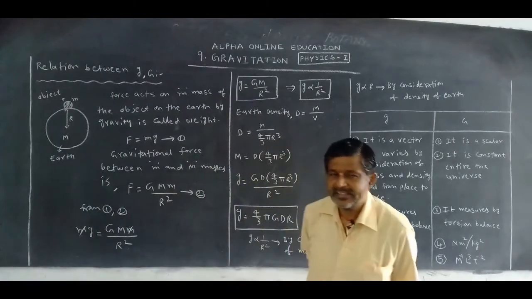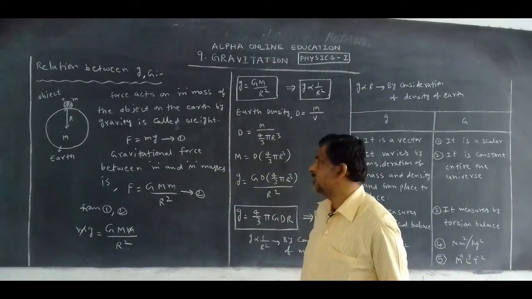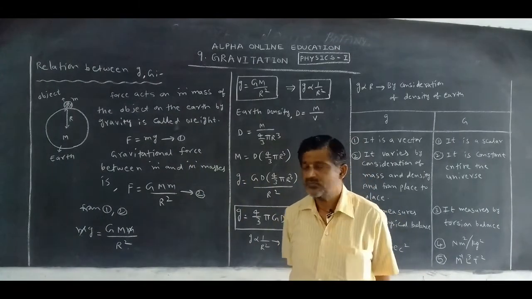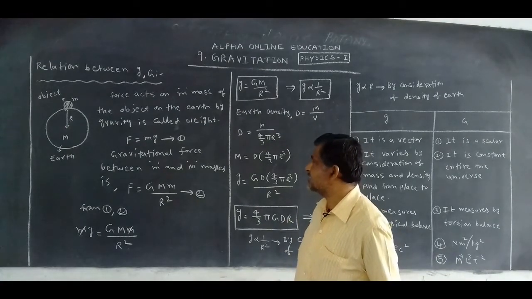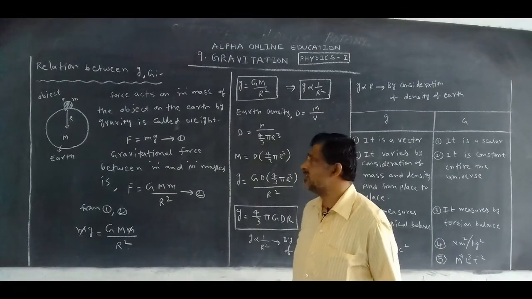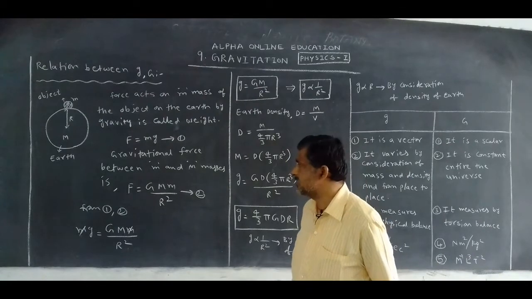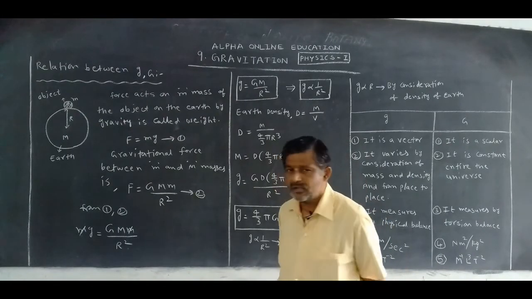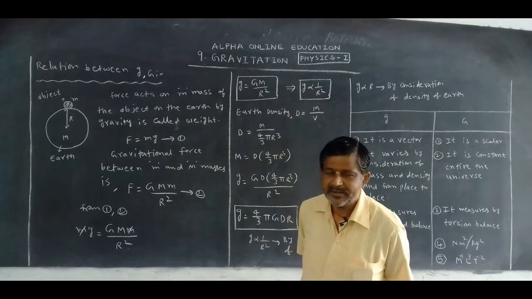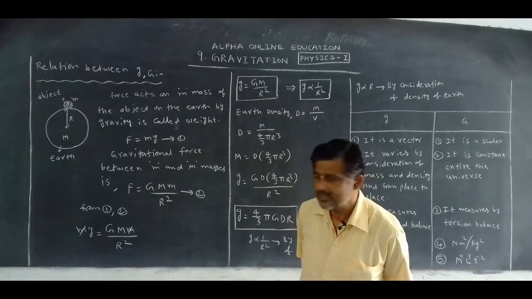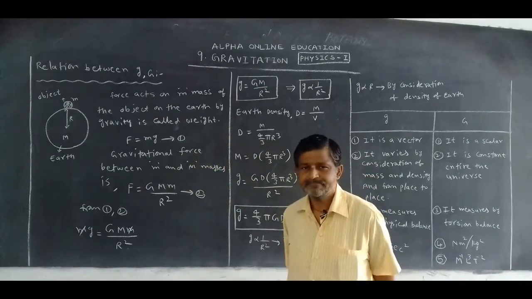What is the mathematical expression for the weight? F is equal to mg. Let us take this as equation 1.